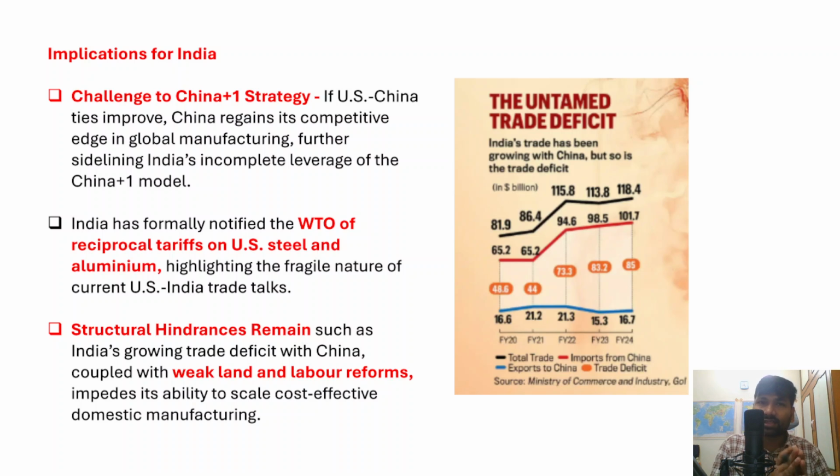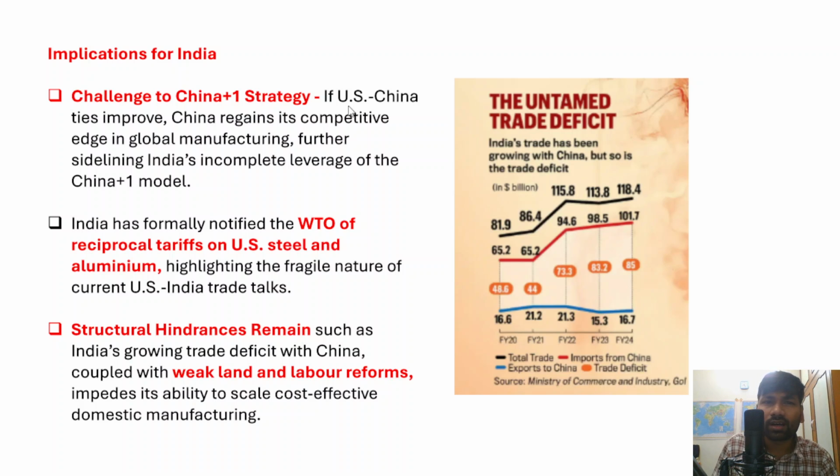However, this temporary trade deal between US and China will hurt the China plus one strategy. In fact, India also expected that whatever manufacturing bases are shifting out of China, they will establish their manufacturing bases in India, because India also has a huge workforce, right? Cheap labor force, land availability, and a stable government also.